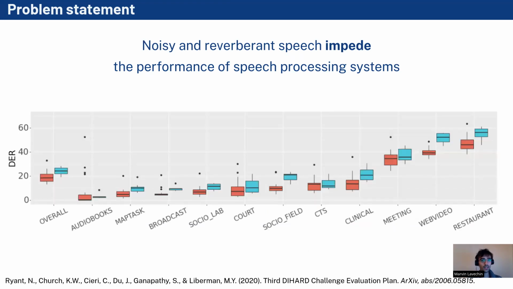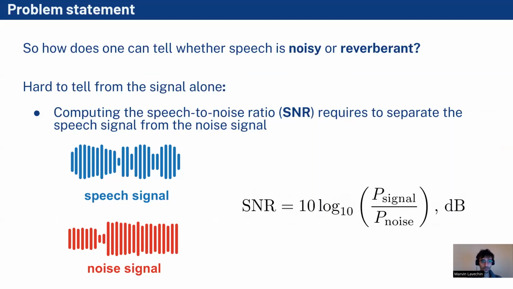Similarly, here you have the diarization error rate of a pre-trained system as a function of the domain on which the system is applied. Again, the system registers degraded performance on domains that are typically noisy and/or reverberant.